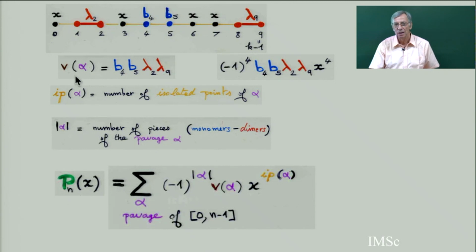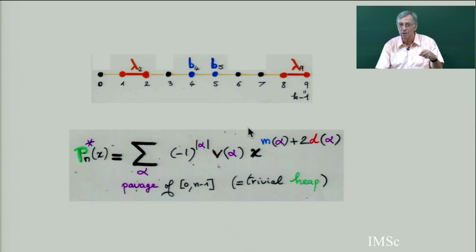Orthogonal polynomials, by the three-term recurrence relation, were the sum over all pavages of minus 1 to the power the number of pieces of the pavage, times the weight of the pavage, with x to the power the number of isolated points. So this was the interpretation of orthogonal polynomials coming from the three-term recurrence relation. This is the weight of the pavage, with a minus 1 to the number of pieces. So if you take the reciprocal, it means now you put an x on each monomer and x squared on each dimer. So the reciprocal is exactly trivial heaps.